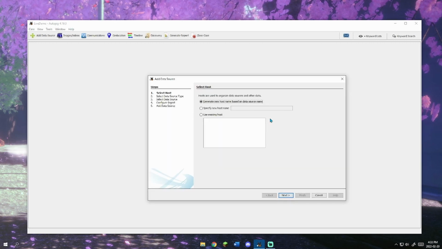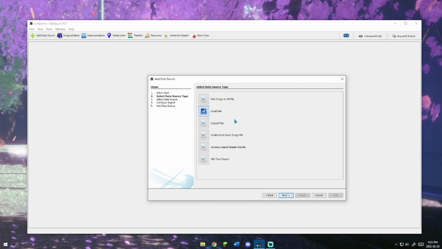After the document loads, it'll prompt this. You just select what host. Easy, just to keep it easy, I just leave it on the default option, which is generate new host name based on data source name. Select what type of disk it is, assuming it's a VM. We're going to go with the VM file.